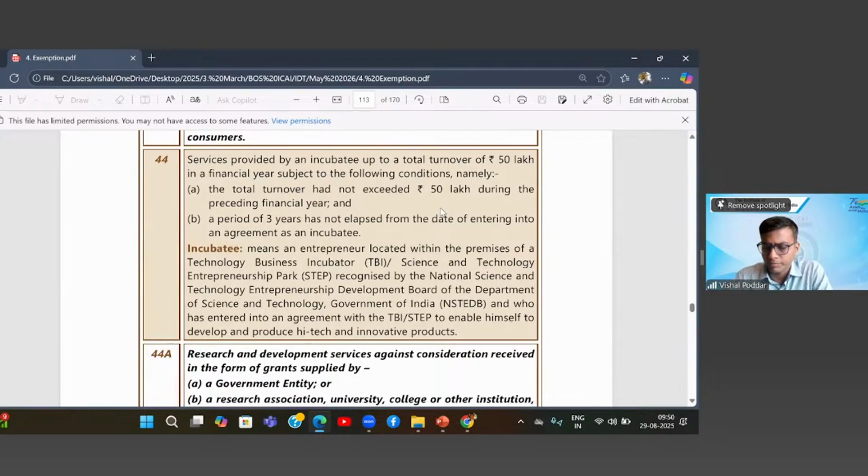Please read the next one. Okay, sir. Entry number 44. Services provided by an incubatee up to total turnover of 50 lakhs in a financial year, subject to the following conditions, namely the total turnover had not exceeded rupees 50 lakhs during the preceding financial year and a period of 3 years has not elapsed from the date of entering into an agreement as an incubatee. What is this? Incubatee. It is an incubator.